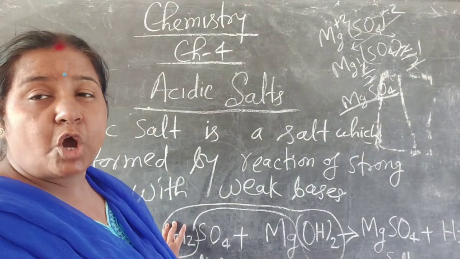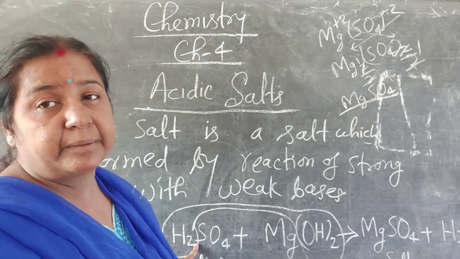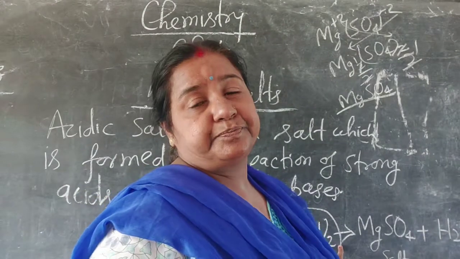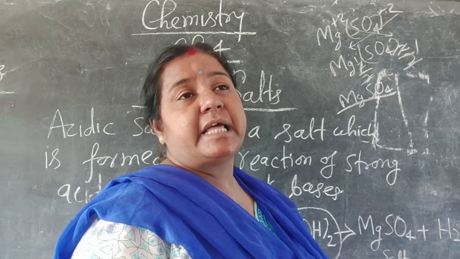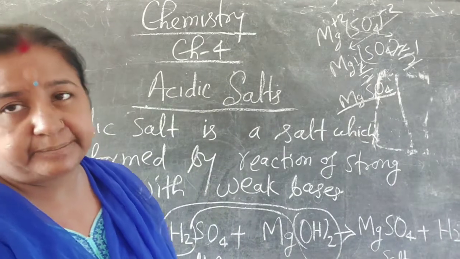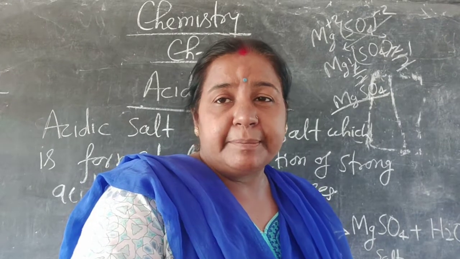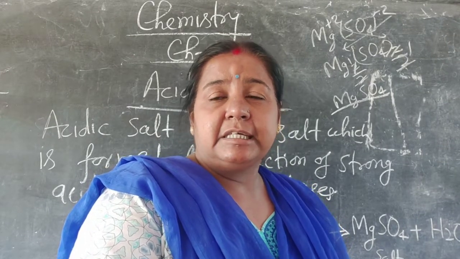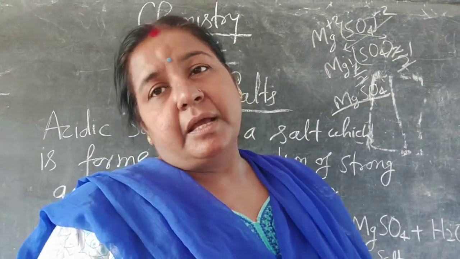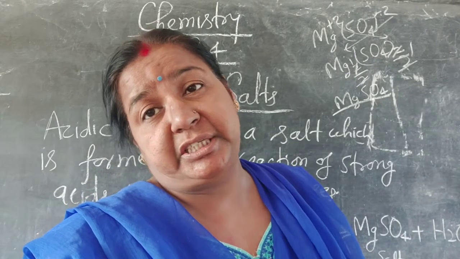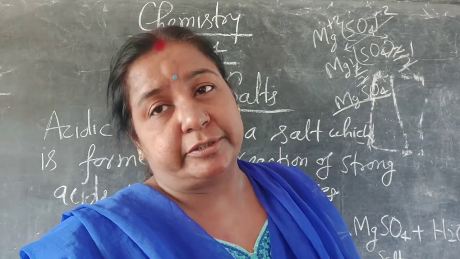Now the acid shows its strength, that's why its name comes, acidic salt. And acidic salt shows the character of acid, that is, it turns blue litmus red. If you put some drops on wet blue litmus paper, then you will see that blue litmus paper turns red, as acid turns blue litmus red. Acid shows its strength here, the strong acid which forms the salt.